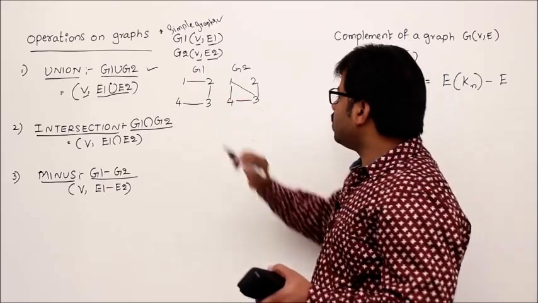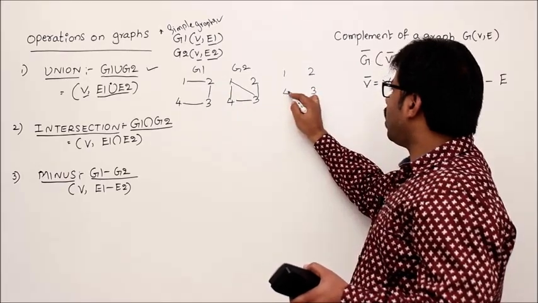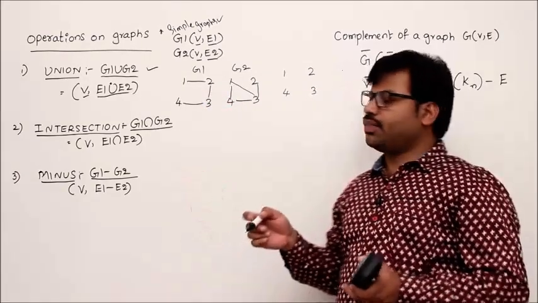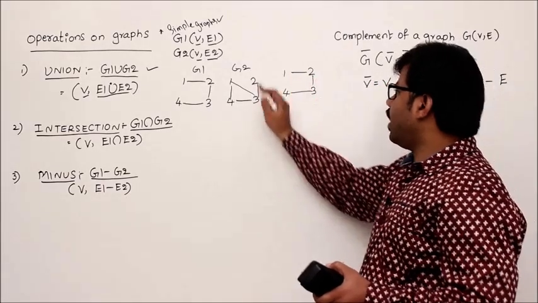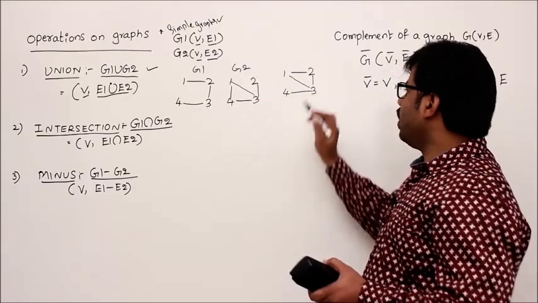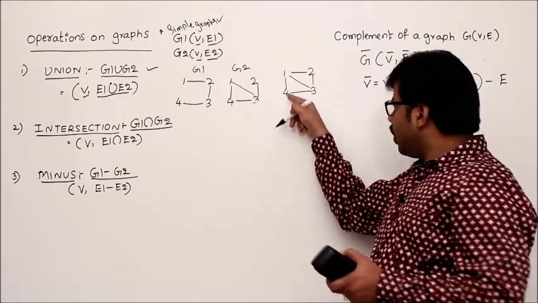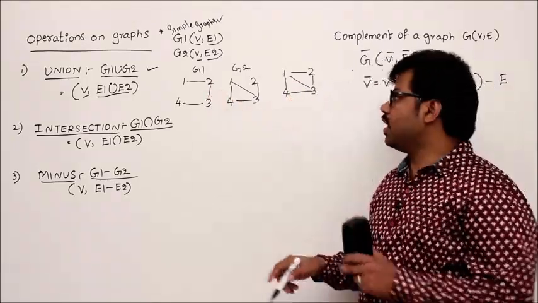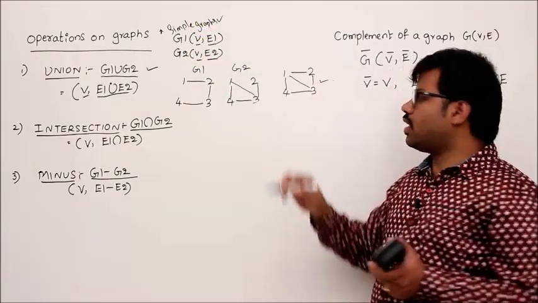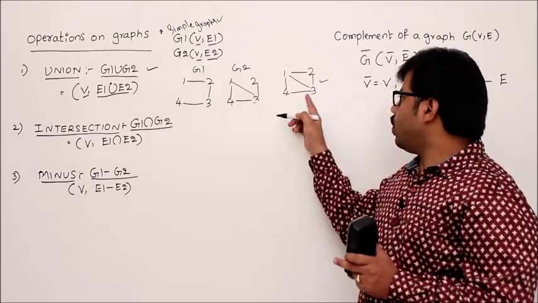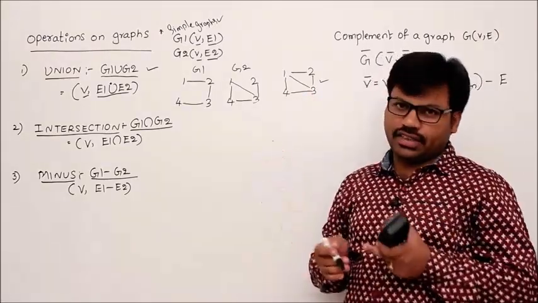G1 union G2: take again the same vertex set 1, 2, 3, 4 and draw all the edges of G1 and all the edges of G2. So it will be 1 to 2, 2 to 3, 3 to 4 and add all the edges of G2: 1 to 3, 1 to 4. Since 4 to 3 is already added, don't add one more, because we are doing union and especially defining simple graphs. This is the result of the union operation. This is a new graph. The vertex set is the same, but the edge set is the union of the previous two edge sets.